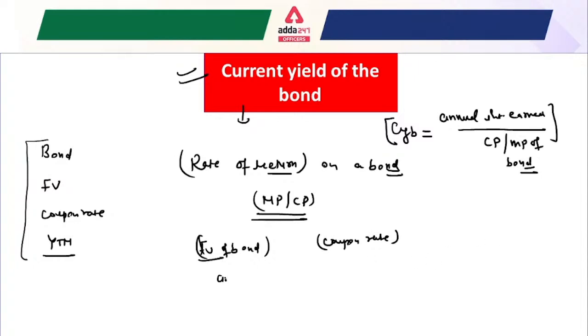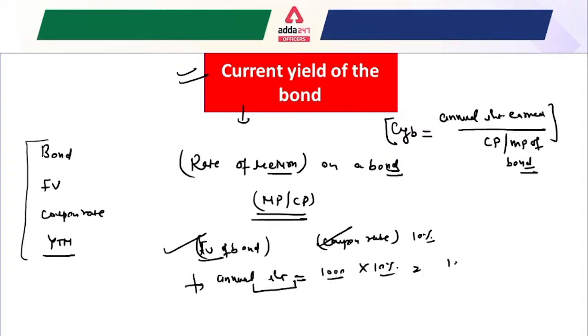For calculating annual interest earned, you only need two factors, the face value of the bond and the coupon rate. Just multiply them. Suppose the face value is 1000 rupees and the coupon rate is 10%. Multiply and you get the annual interest earned. This is the first step you always have to do.